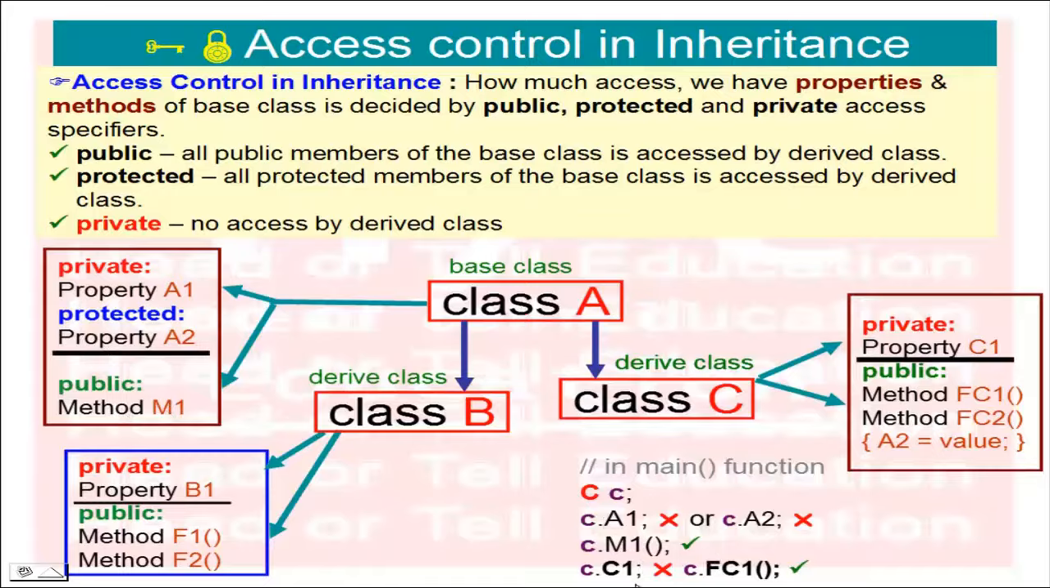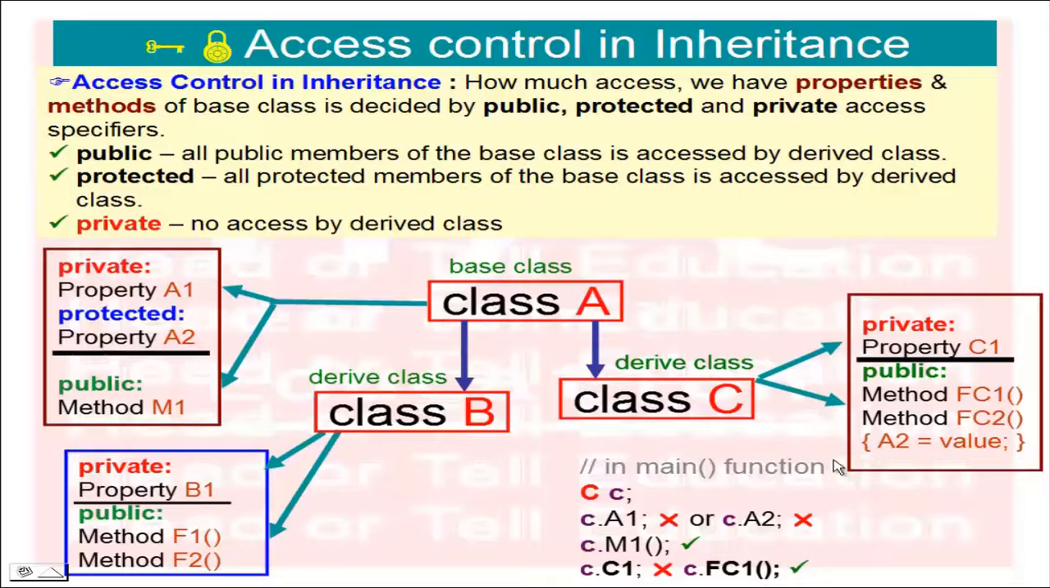Now C dot C1 is the private property of class C, so this is not accessible in main. Now C dot FC1 is a public method, so this is allowed to be accessed inside main.